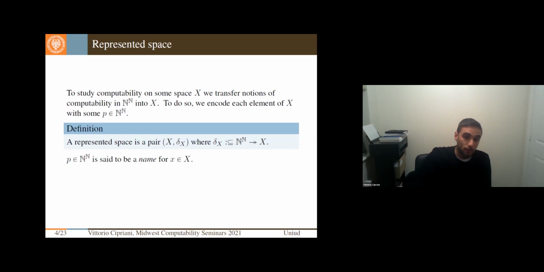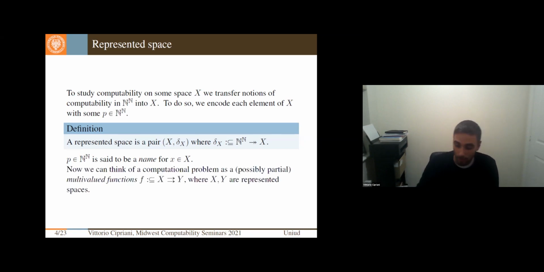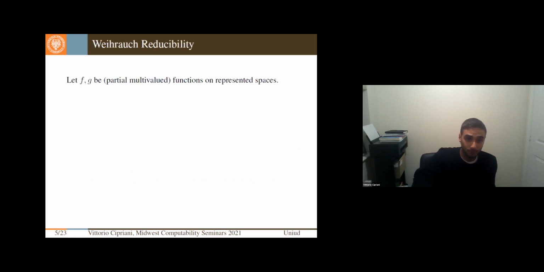Before I said computational problem, but a computational problem is usually called, in computable analysis, a multivalued function, namely a function that goes from represented spaces to represented spaces. The two arrows denote that it may indeed be multivalued.